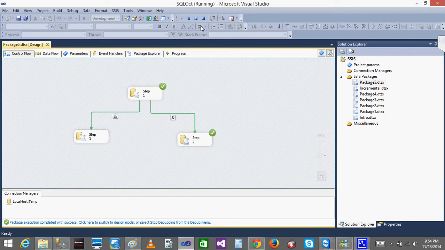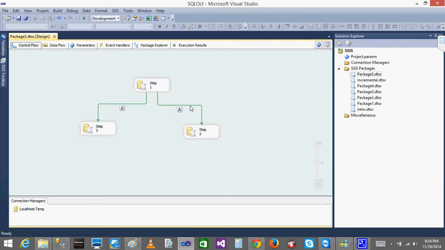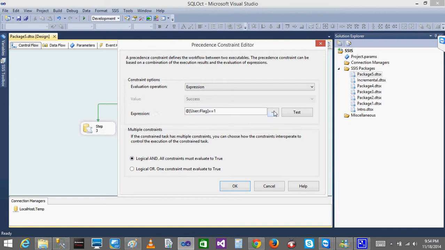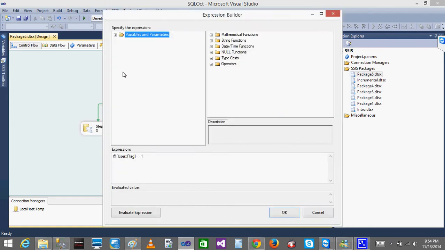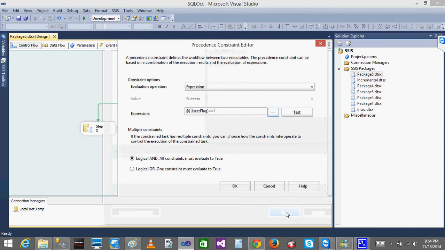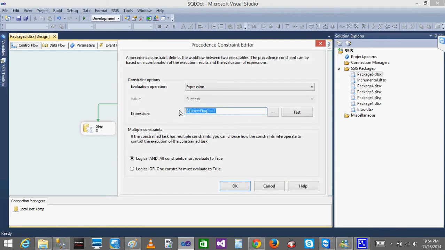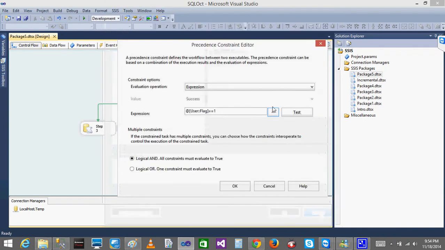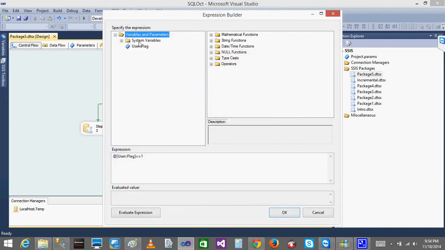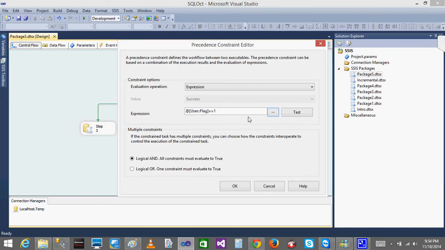See. Okay. And one more important thing you need to remember is that this expression, when I click here, you get this check, right? It is only available in 2012. Prior to that version, you need to manually write these variable names and values. You don't know which variable, right? There will be nothing for you to get by clicking on this. So what I did, I just click here, go here, drag and drop, so that I get the exact name and everything. But it is there only in 2012. Prior to the 2012 version, you will not be getting this kind of thing. Okay.